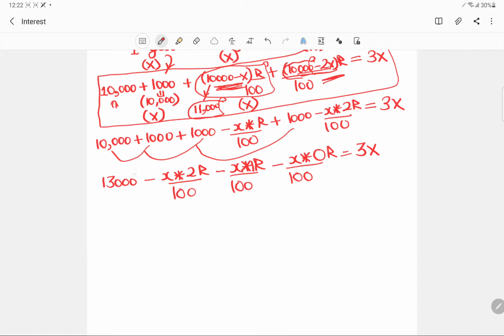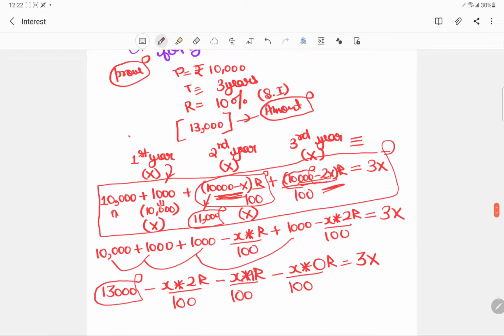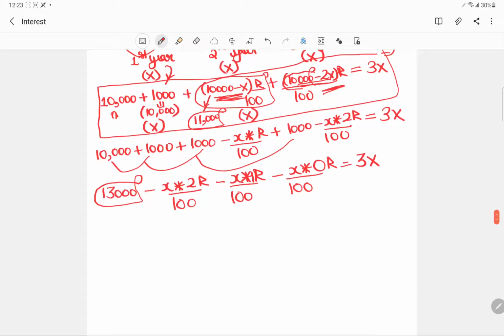So this 13,000 is universal. This 13,000 is the amount that we are supposed to pay if there is no concept of the installment.